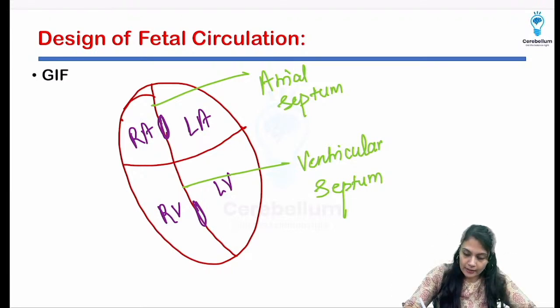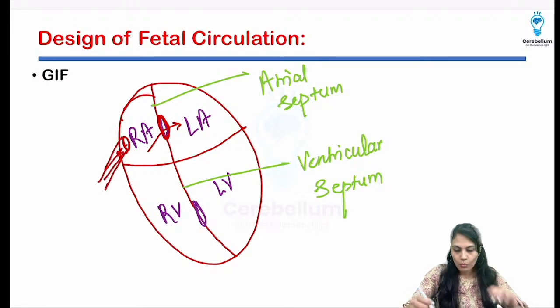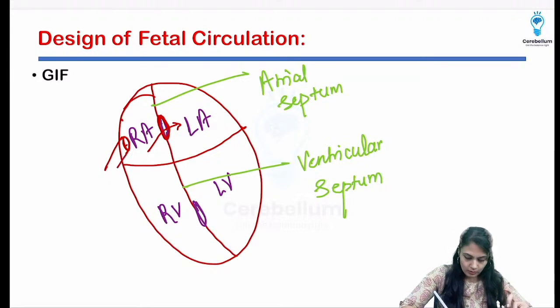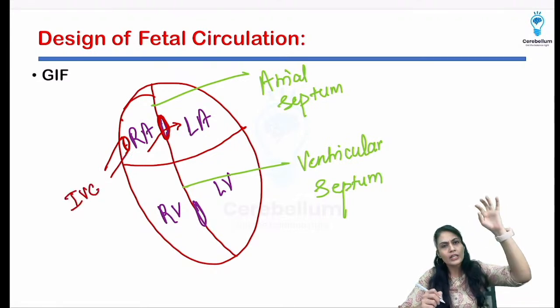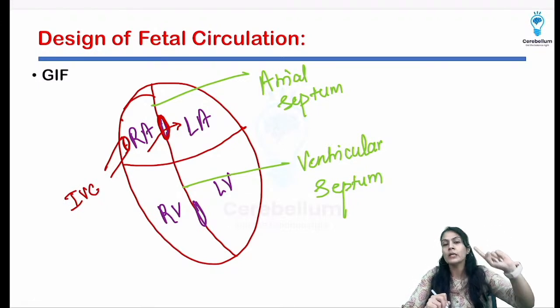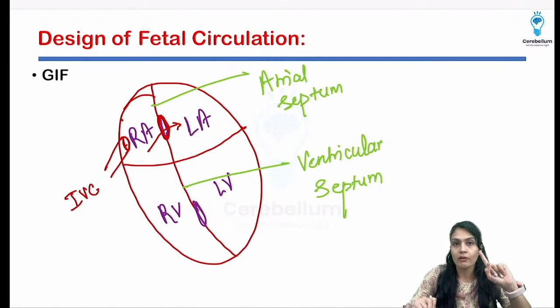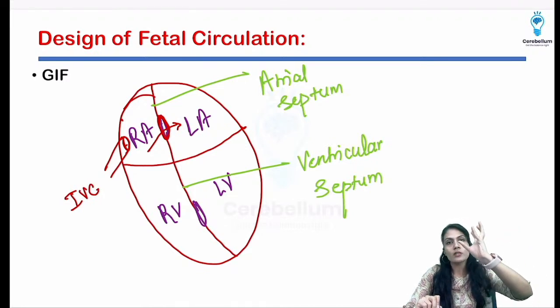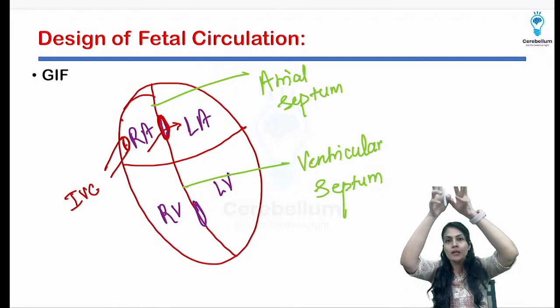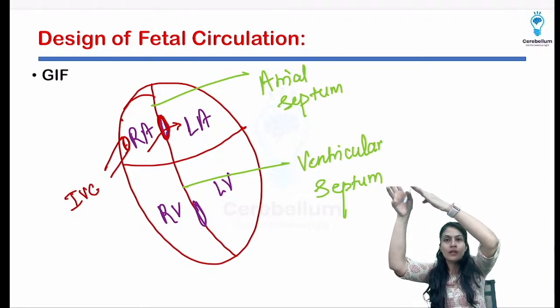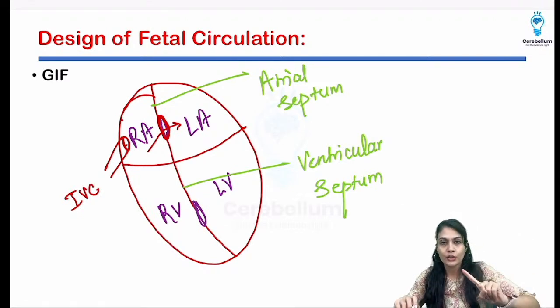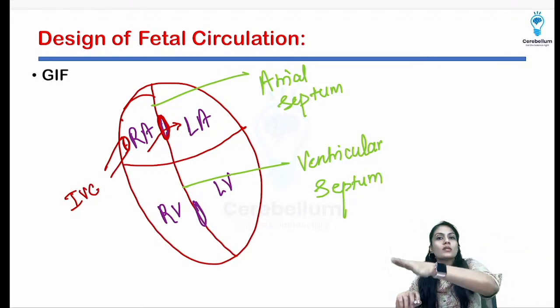to each other, and the structure which is connecting them, there is a pore which is available, or a door, whenever the blood is going to come through the vena cava over here, right? Once the blood comes through the inferior vena cava, definitely from the superior vena cava also it is going to come, but for now we are talking about the inferior vena cava because we are going from the placenta through the umbilical vein, combining with the portal vein, then the ductus venosus, after the ductus venosus the inferior vena cava, from the inferior vena cava the right atrium, from the right atrium at least 80 to 90% of the blood will go towards the left atrium.